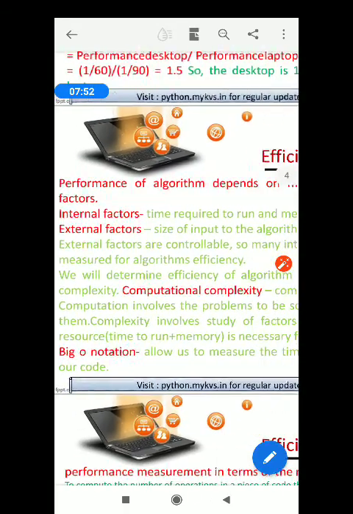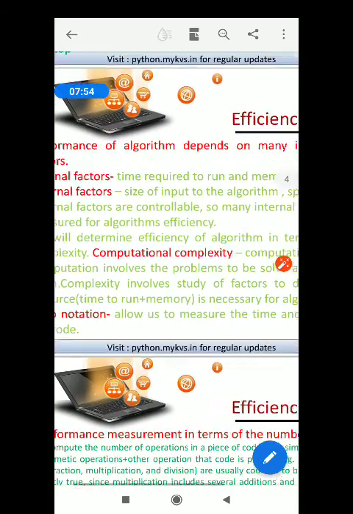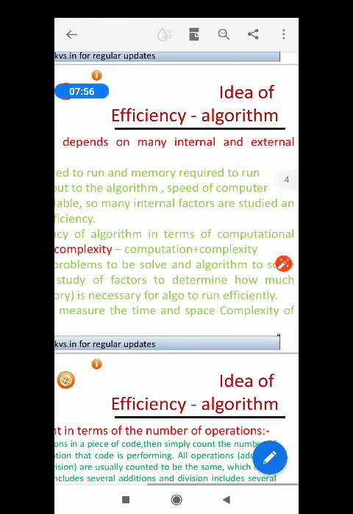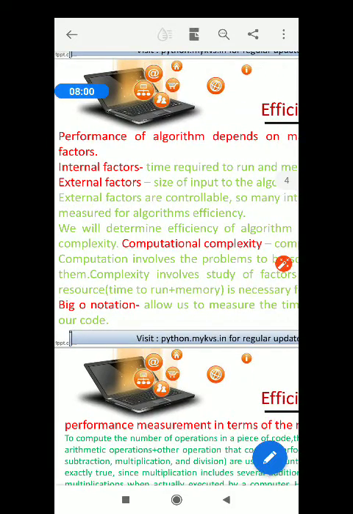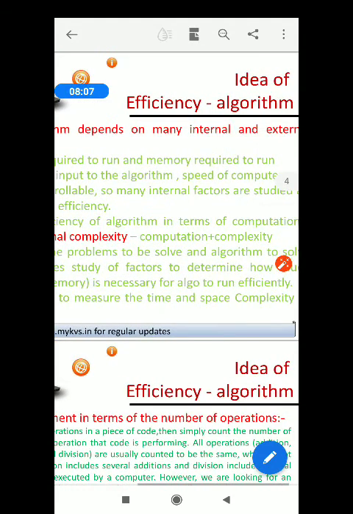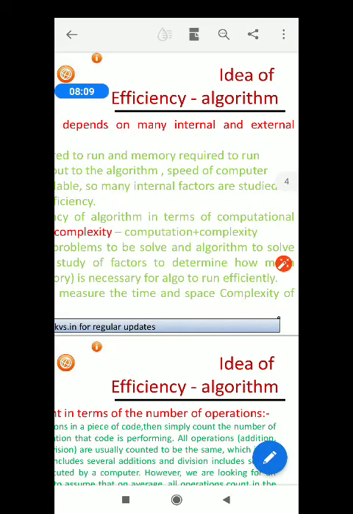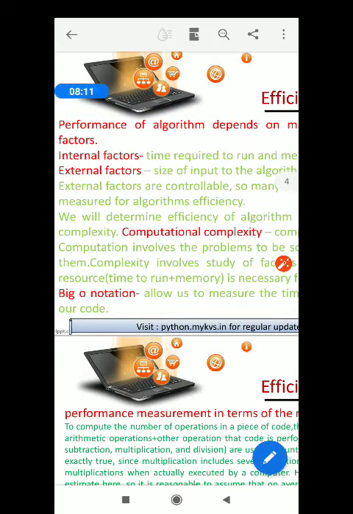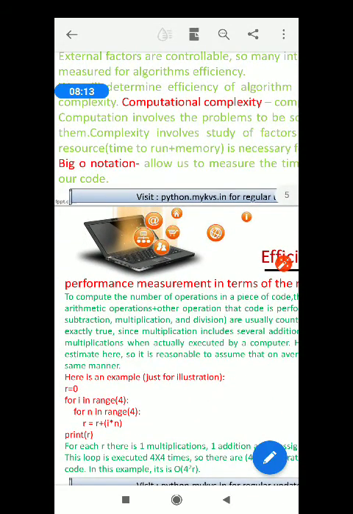Big O notation is used to measure the time and space complexity of any algorithm. Okay, so this is called the Big O notation.